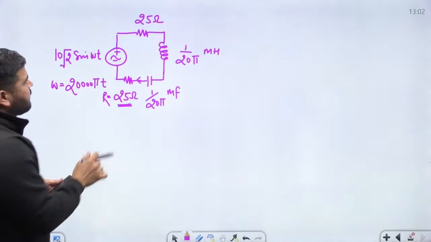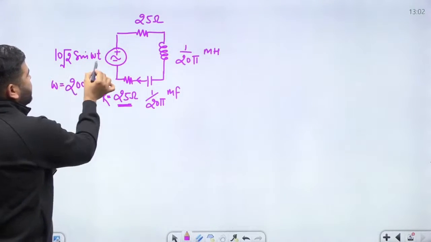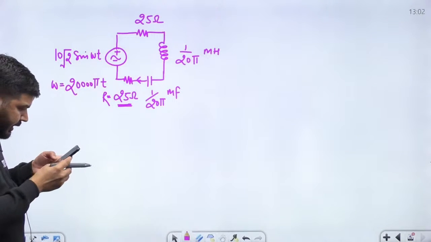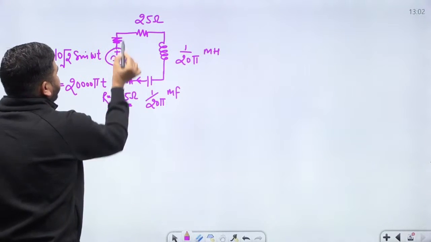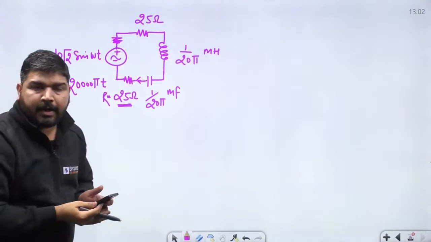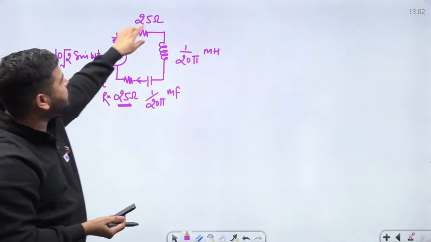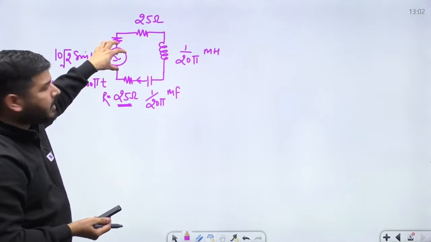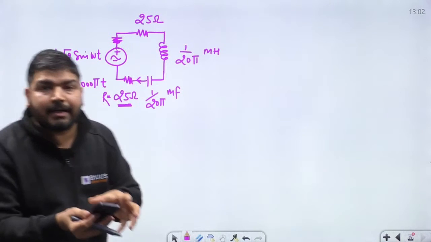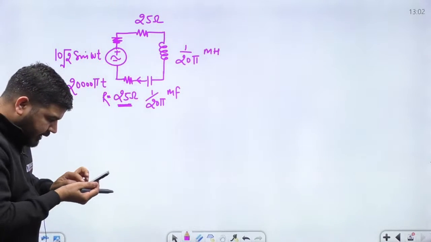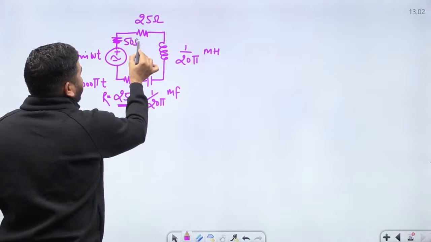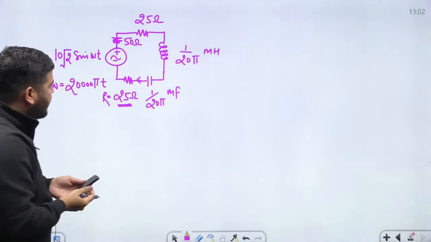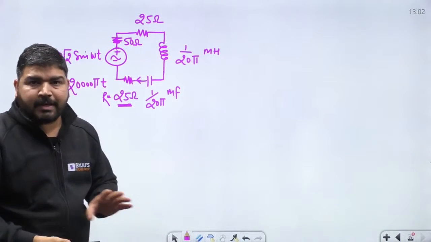Now, how to calculate? We know that there is an internal resistance of this source, so let's connect it here, because 50 ohm is not given anywhere. I think this is the circuit provided, and this source is represented including its internal resistance. I don't know whether it is correct or not.